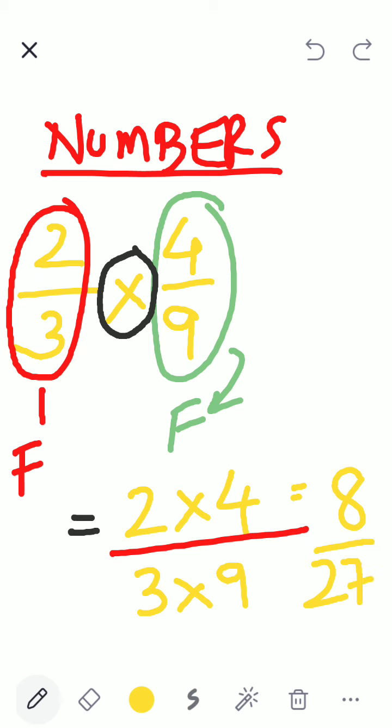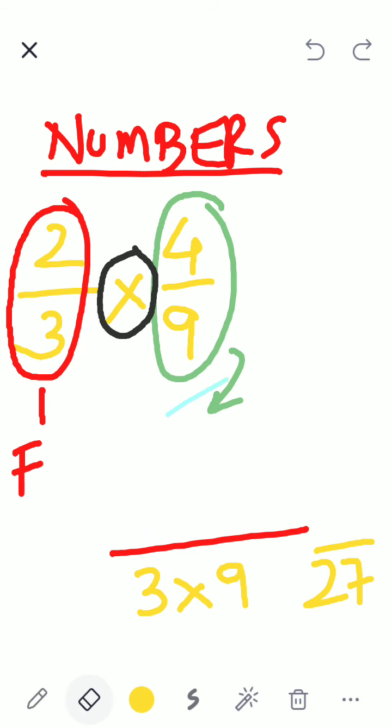Children, please mute. Let us try some other fraction.